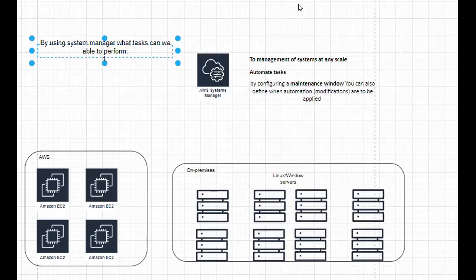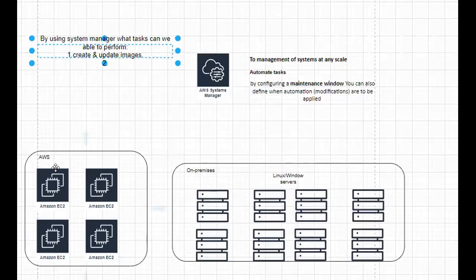So let us see what tasks we can perform by using Systems Manager. First, for these EC2 instances, we can create and update images. That is nothing but creation and updating of images.